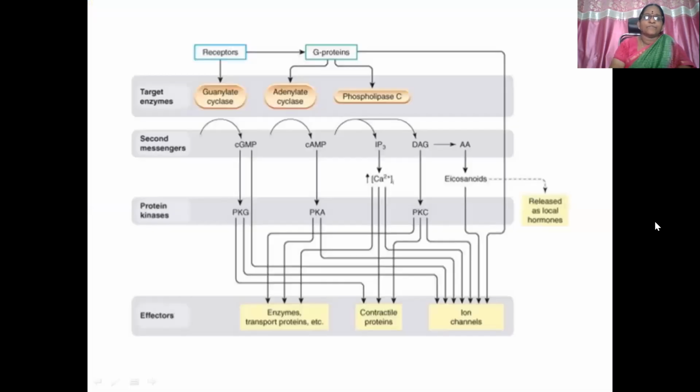Here you can see the adenylate cyclase pathway, the phospholipase C or IP3-DAG pathway, then the guanylate cyclase pathway. So cyclic AMP, cyclic GMP, IP3 and DAG all stimulate PKC, PKA and PKG. Everything is phosphorylation only. All these belong to the family of protein kinases: protein kinase G, protein kinase A, protein kinase C. The cascade of events results, whether stimulatory or inhibitory.